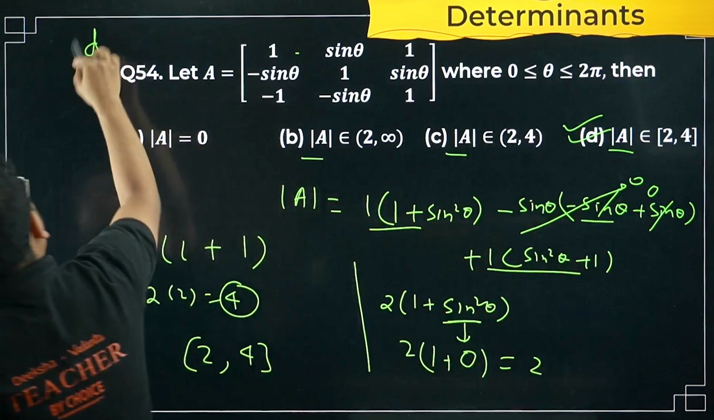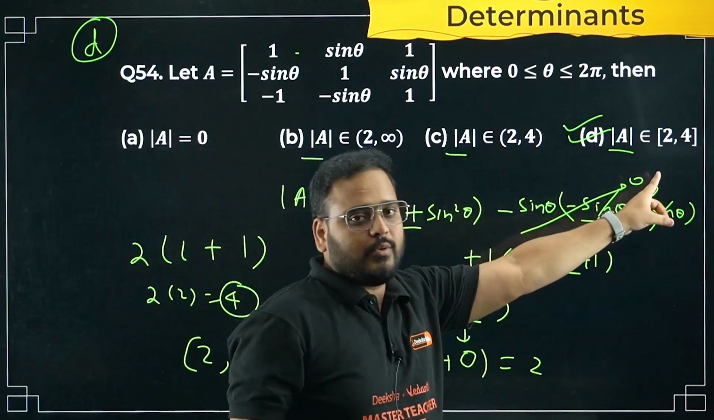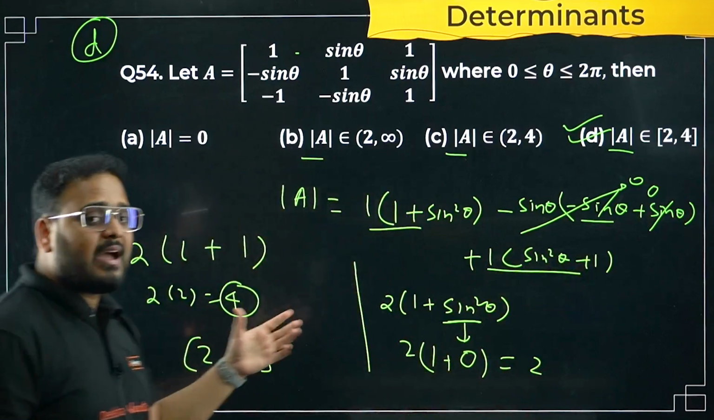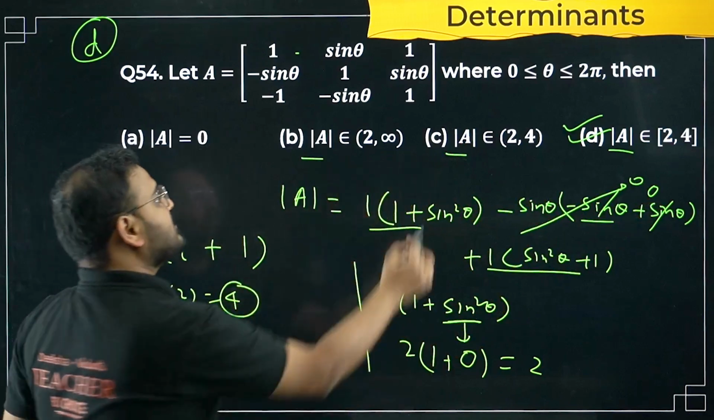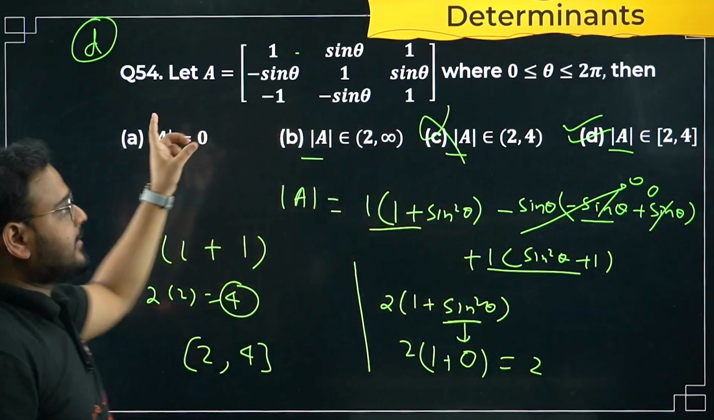Don't take option C as the right answer. It's open brackets. I can get 2 as the value, I can get 4 also as the value. 2 is coming, 4 is also coming. That's why I have to take 2 and 4 inclusive, not exclusive. So option C is not right. Option D is correct. Please check option D is correct.